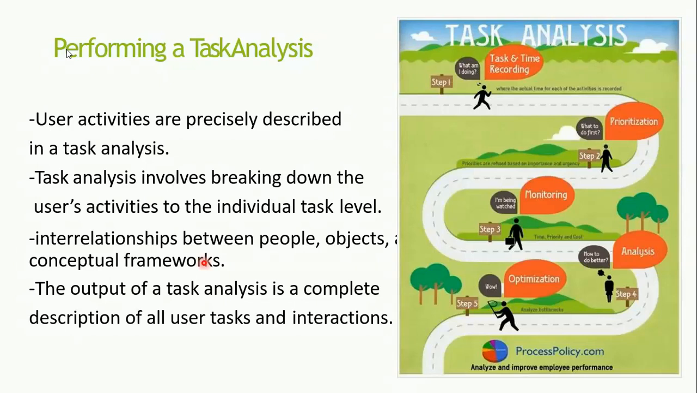And after that, the output of the task analysis is a complete description of all user tasks and interactions. So the main goal here is to understand what the user tasks are and what his interactions with the system are. The final output will be this. And along with this, one more thing: the output of the task analysis has the objects. A list of objects is also created using the task analysis. So these objects are also categorized into different kinds.